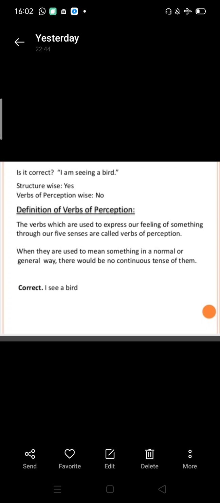So there are verbs of perception. The verbs which are used to express our feelings of something through our five senses are called verbs of perception, through which we can feel something by our five senses. We will not use continuous tense over there. When they are used to mean something in a normal or general way, there would be no continuous tense of them. So we will use simple present like I see a bird.